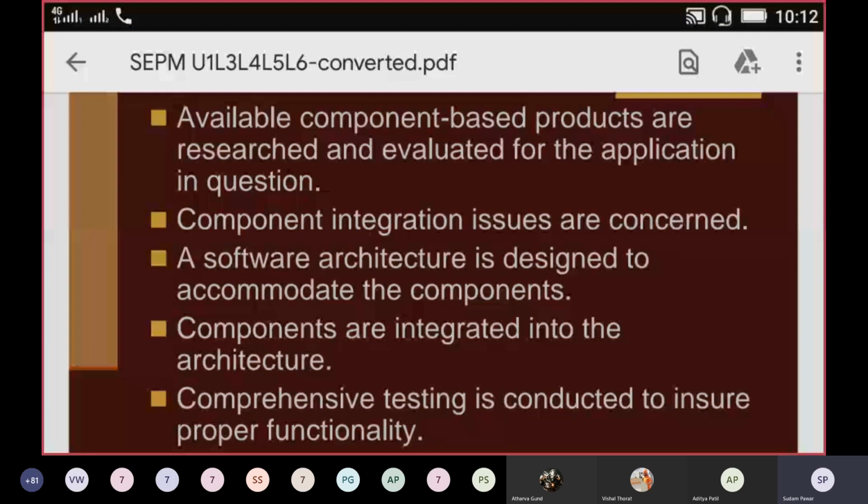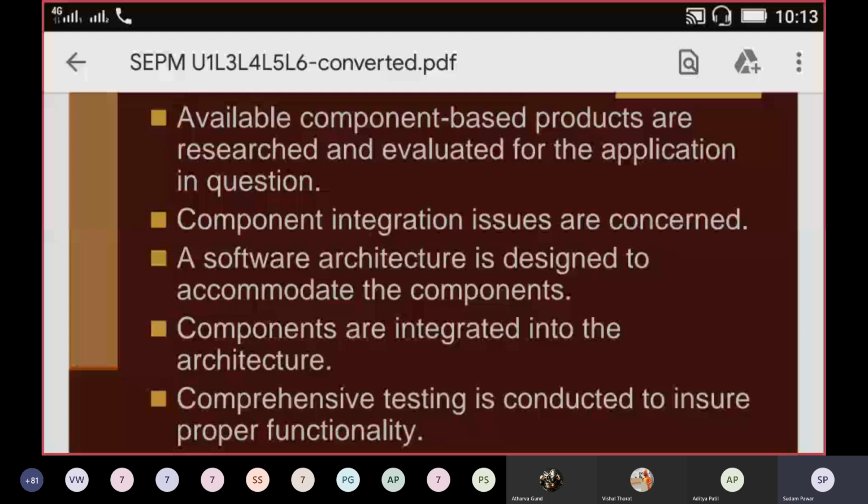Then components are integrated into the architecture. So whatever architecture you are considering for your current project, you will definitely have to consider the number of components it will have, and how you are going to assemble those components in your current application or project.